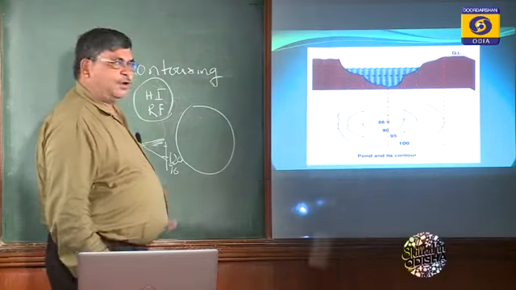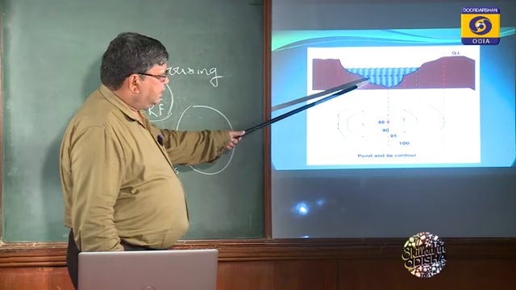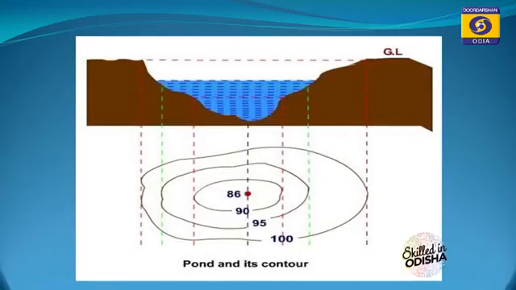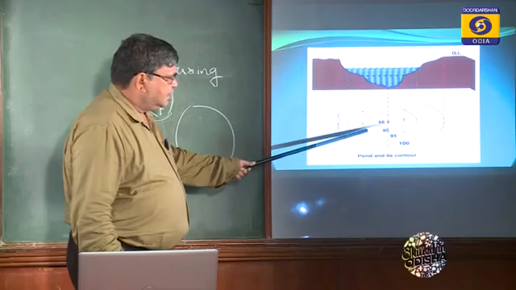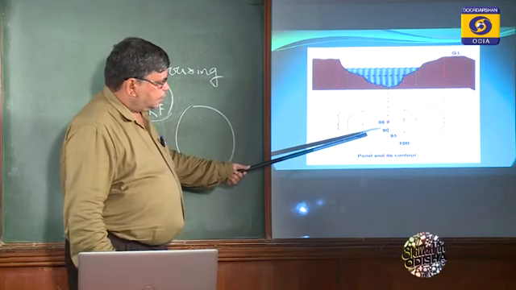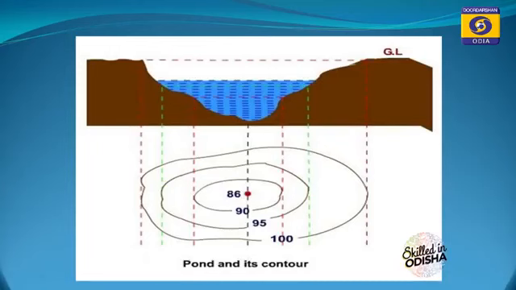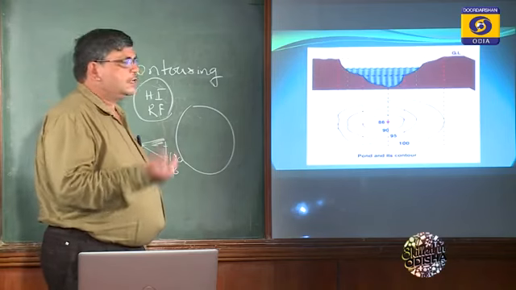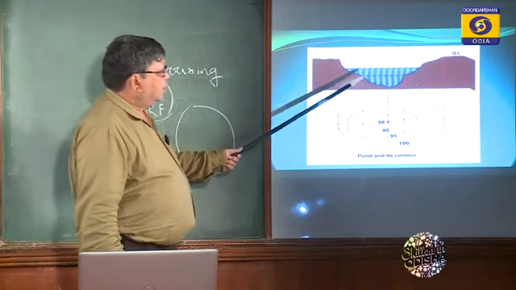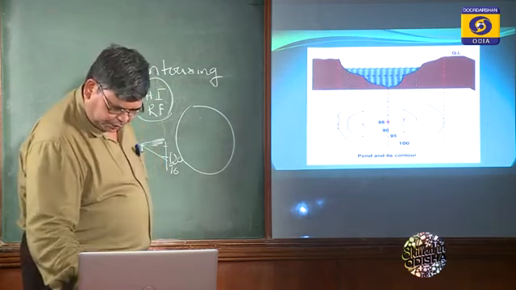So this is the example of a pond. As you go down and down, you will find the level reduced, but in the contour loop, you will find the center is less, 90, then 95, then 100. So here you see the vertical contour interval between 90 and 95 is 5 meter. That means we are drawing the contour lines at an interval of 5 meter. We can also draw the contour interval as 10 meter. That depends upon how much slope and steep the area is. This is an example of a pond.